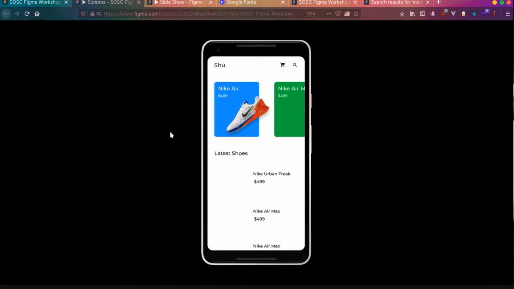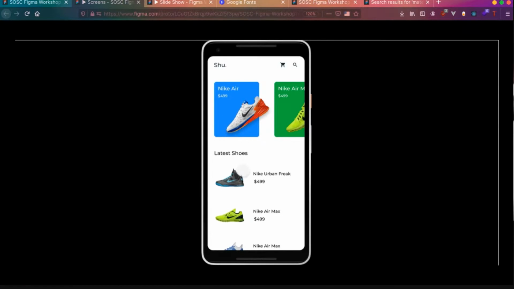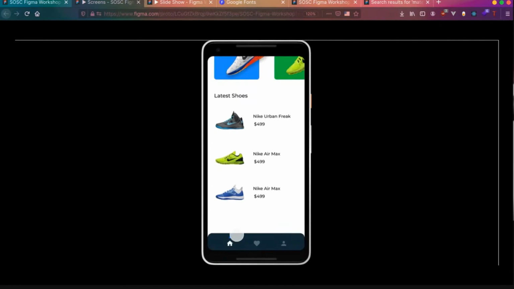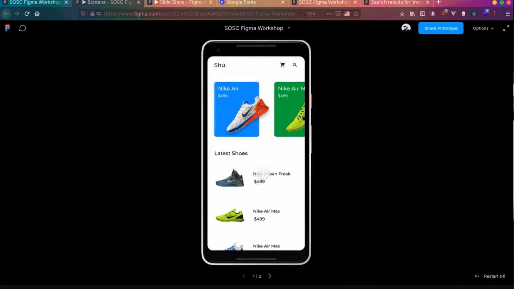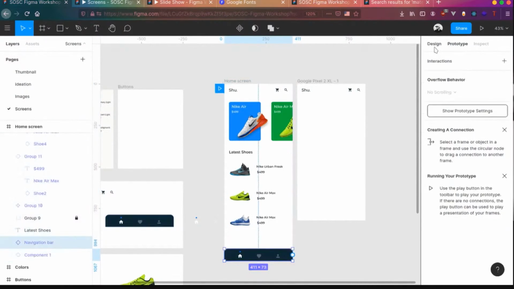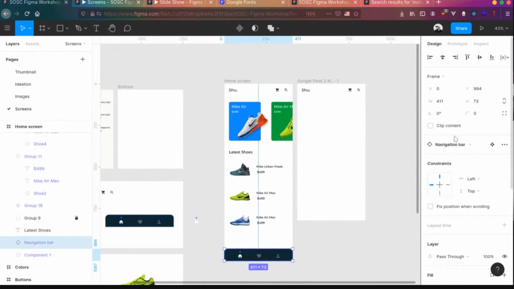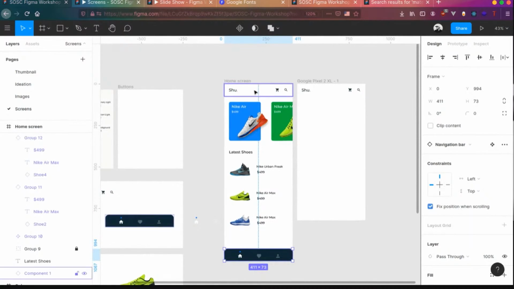So in here, you can see the design we created right now. Since it is a long list, you can see it actually scrolls down. But you can see here, I don't want this to be at the top, at the bottom. I don't always want to see it on the screen actually, even the navigation bar. So what you can do is go back to the design, click on this thing, go to design mode, and in here, you can see a fixed position when scrolling. You can click on that and click on the same home screen and use that.